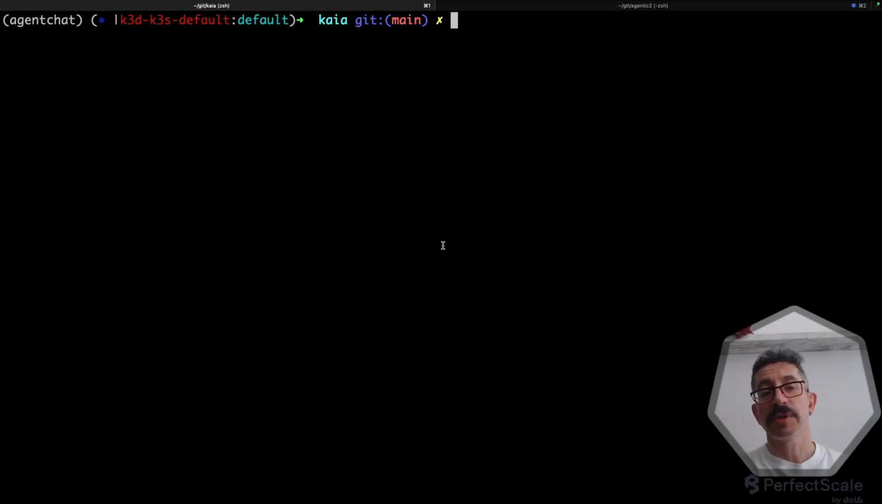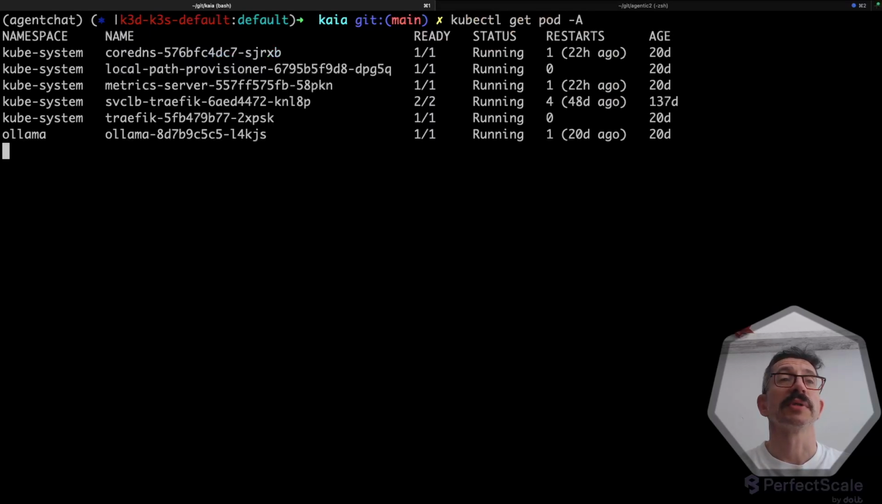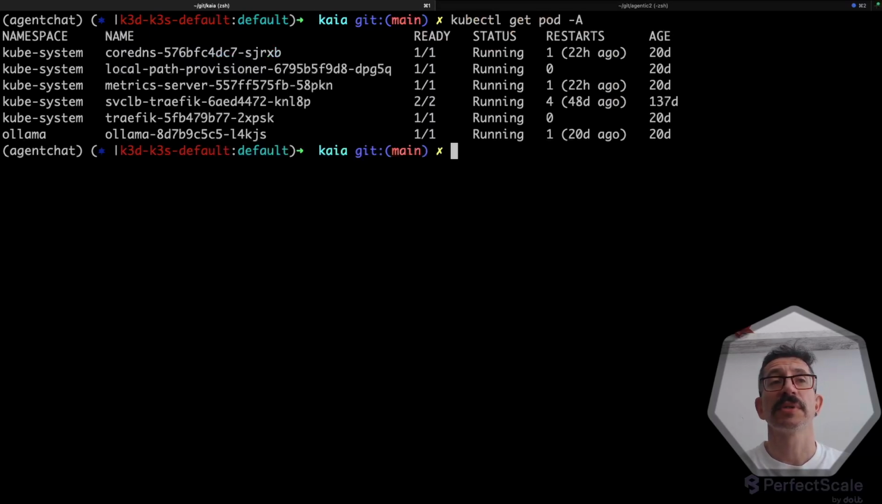Okay, folks, so now I'm going to demonstrate what my Kubernetes AI assistant named Kaia is capable of doing. So what I have here is a small Kubernetes cluster based on K3D, fully running inside my laptop. And we can see that it has some system pods and there is also Ollama running here.